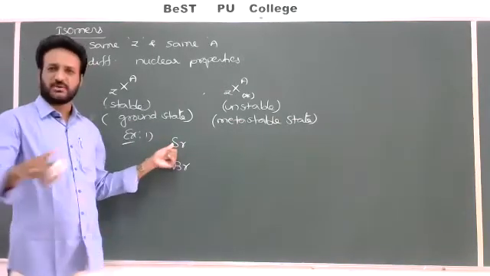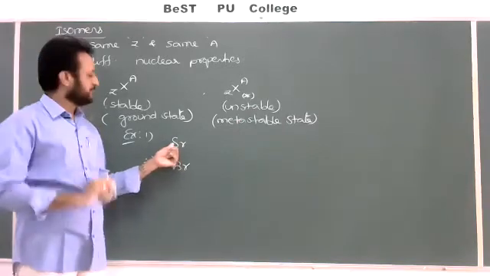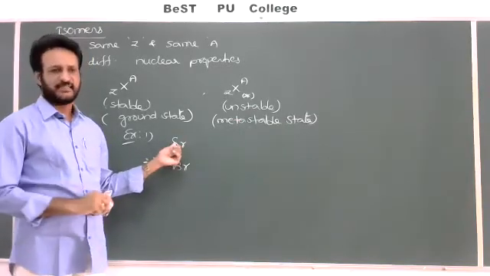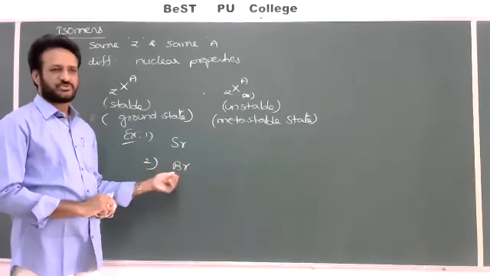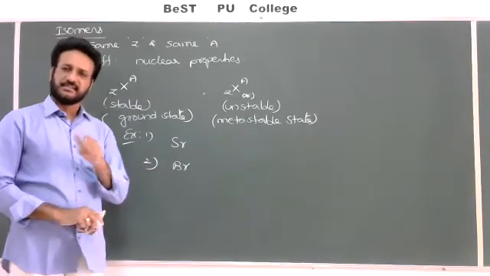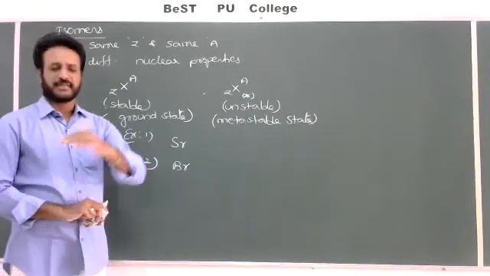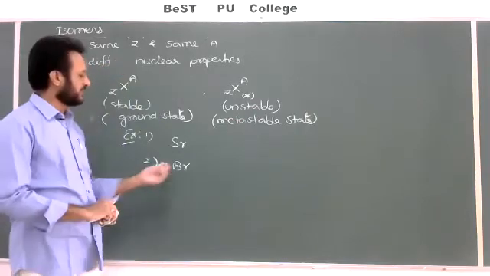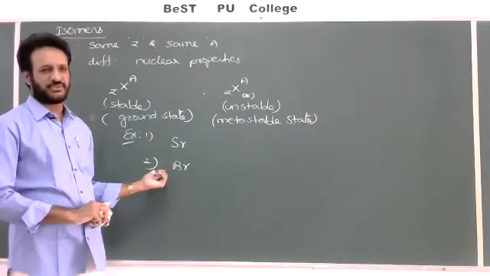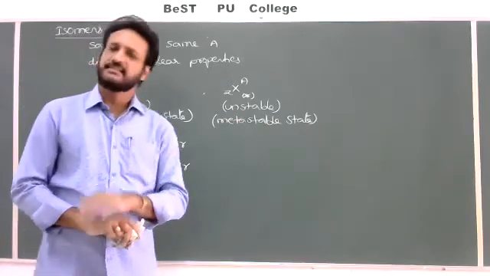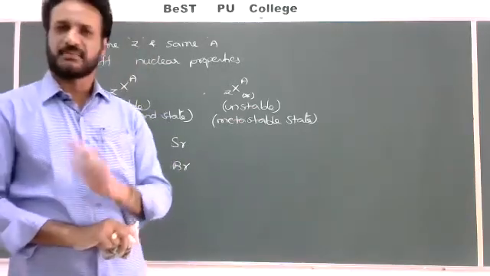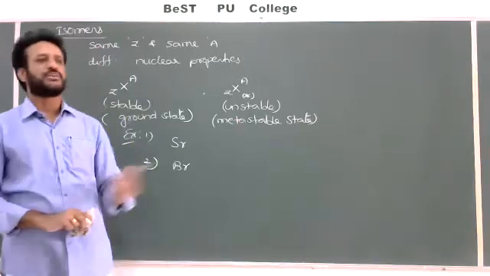One will be in a ground state and one will be in a metastable or excited state. Similarly, we may take bromine. Bromine may take a ground state, and after some time, if it is excited, automatically its nuclear properties will be different. So the atoms which are having the same atomic number, same mass number, but various nuclear properties are